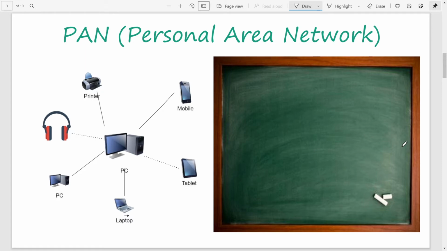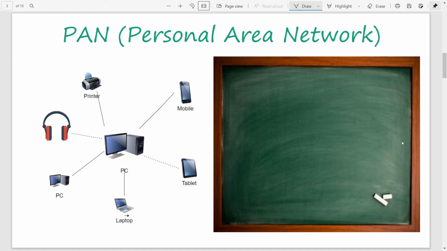It means PAN. Simply, we can say we need to connect our mobile phone with our PC, and sometimes we need to connect a printer with our PC, or a Bluetooth headset with our PC, or our tablet or another laptop with our PC. So this kind of network is a personal network. Personal devices are connected. So simply, this kind of network is called a personal area network.